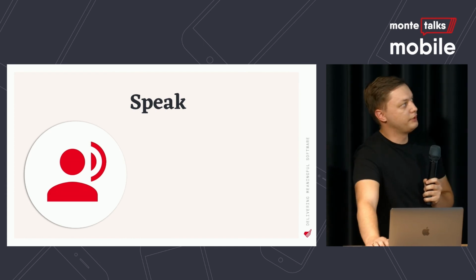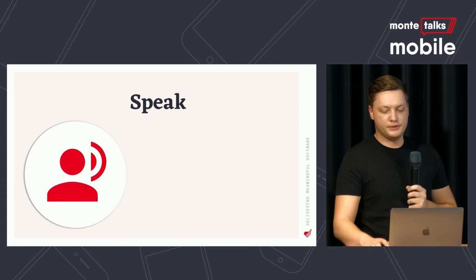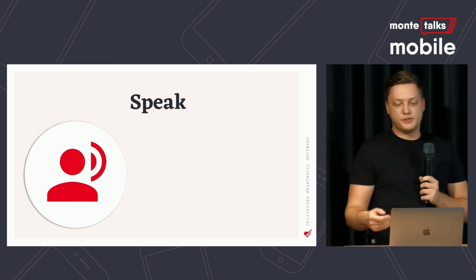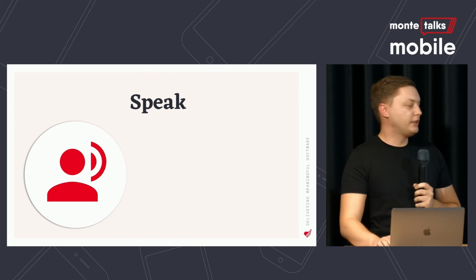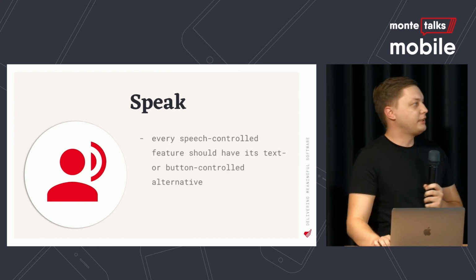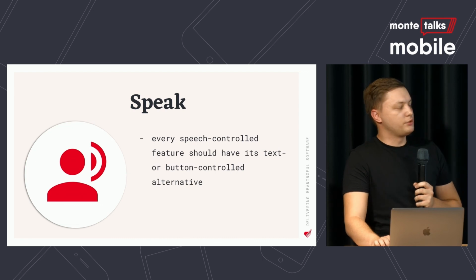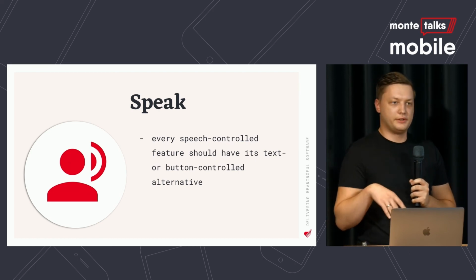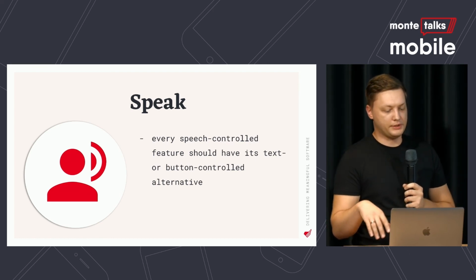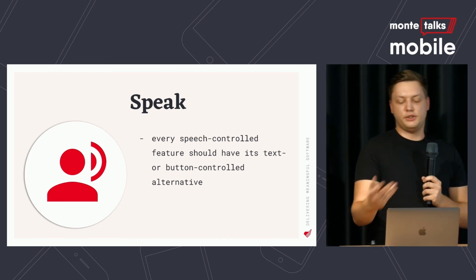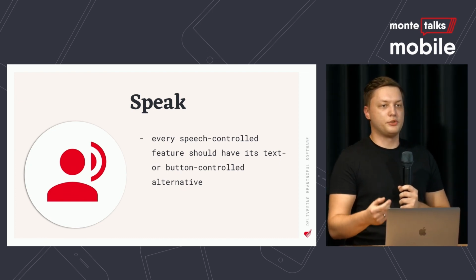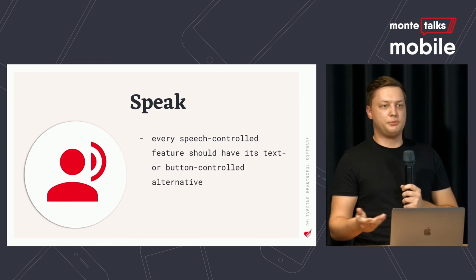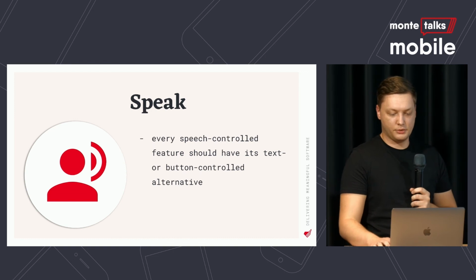And the last group of accessibility considerations is speech. This is so uncommon in apps and so unique to the apps that are using it that I don't have any specific examples. But as a rule, every speech-controlled feature should have a text or button control alternative. By text control alternative, I mean that if the device is listening for commands, it should also provide an option to type in the command in natural language, because this is basically what speech does. So just make that also available.